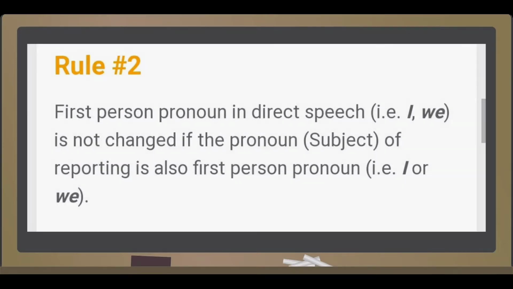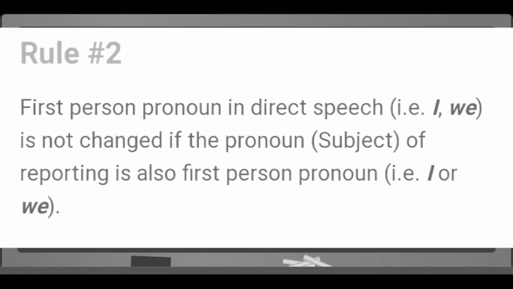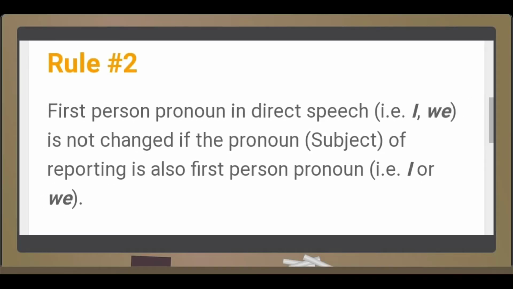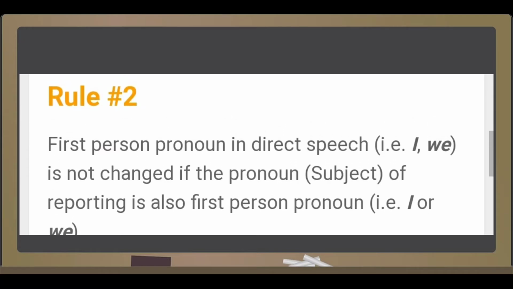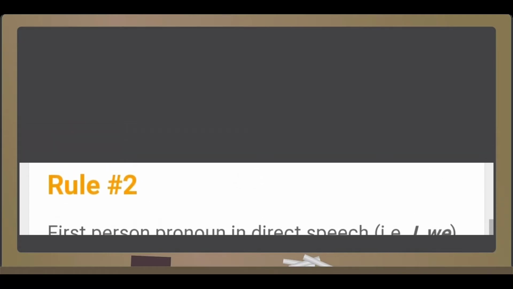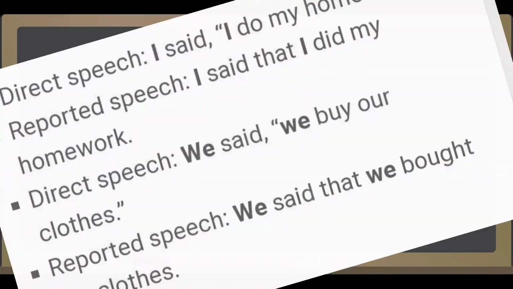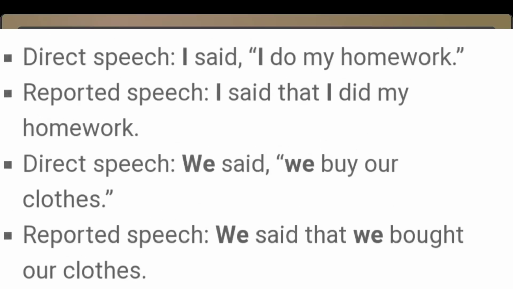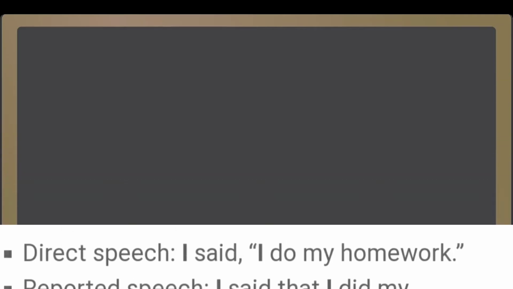Now let's see rule number 2. First person pronoun in direct speech, that is I and we, is not changed if the pronoun means subject of reporting is also first person pronoun, that is I or we. Let's see the examples. I said I do my homework. In reported speech, I said that I did my homework. We said we buy our clothes. In reported speech, he said that we bought our clothes.